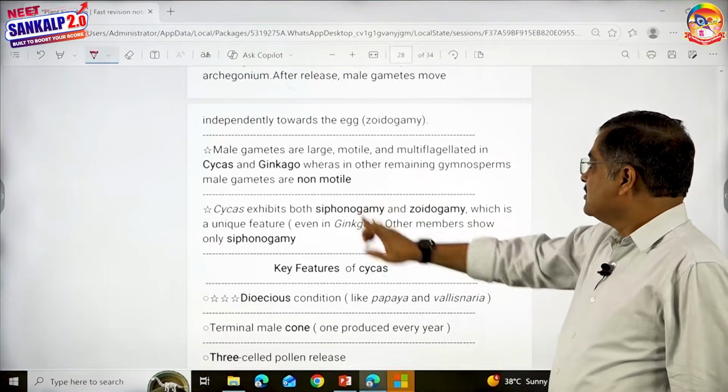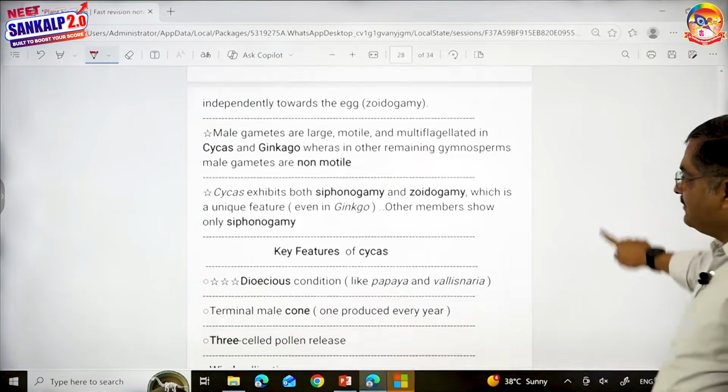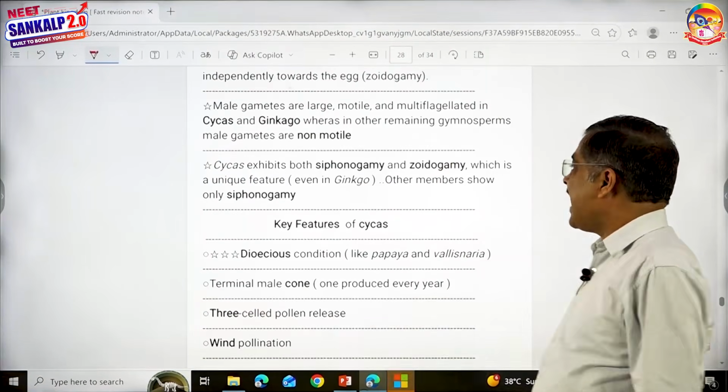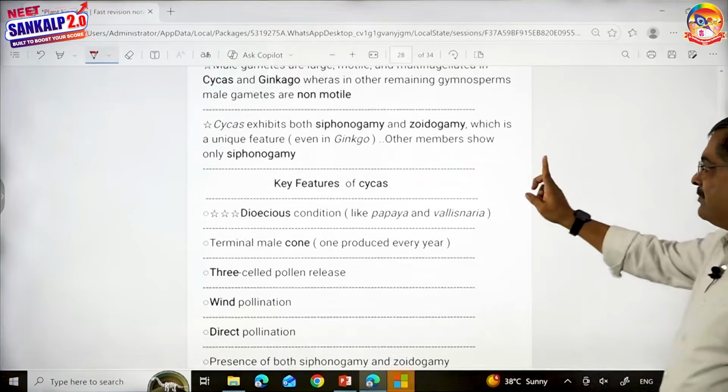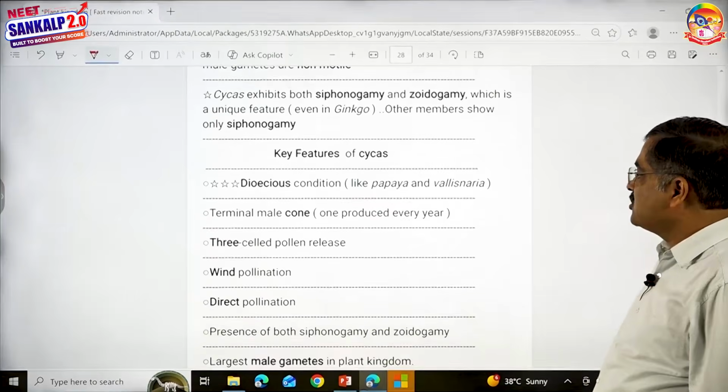The male gametes are large, motile, multiflagellated in Cycas and Ginkgo. In the remaining gymnosperms, the male gametes are non-motile. Cycads exhibit both siphonogamy and zooidogamy. All right, other members exhibit only siphonogamy. So what is important, children?